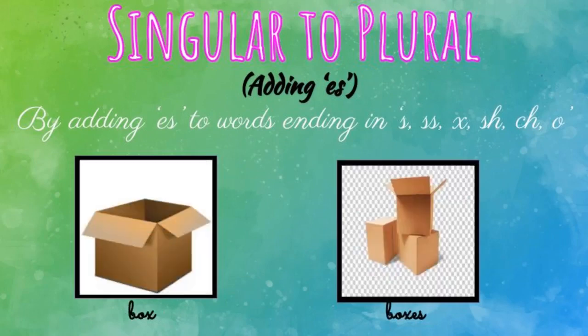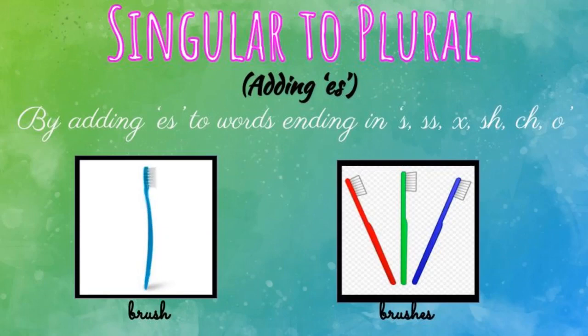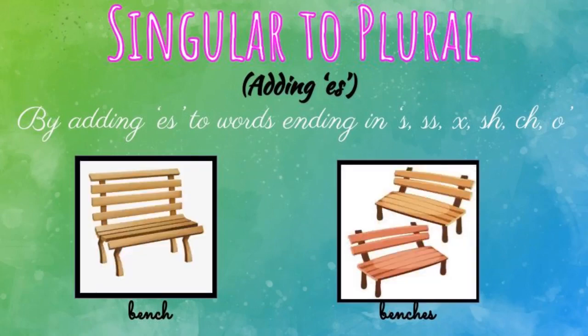Let us see the third one, box. What is the last letter? X. X means we have to add es to make this word plural form, boxes. Let us see the fourth one, brush. What are the last two letters? SH. So its plural form is brushes. We added es. Let's move to the next example, bench. What are the last two letters? CH. So we added es. So the plural form of bench is benches.